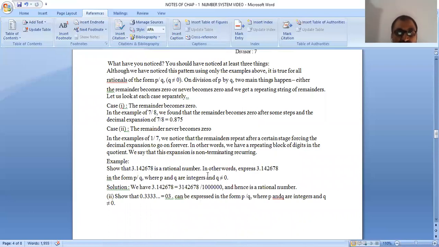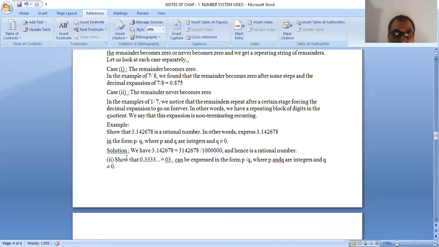Show that 3.142678 is a rational number. In other words, express 3.142678 in the form p by q, where p and q are integers and q is not equal to 0.